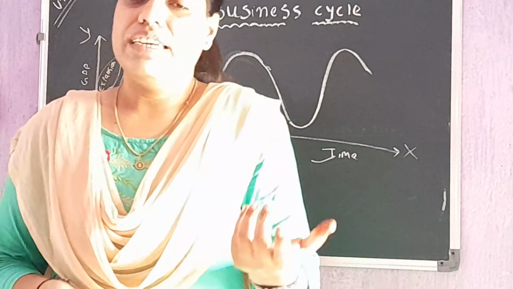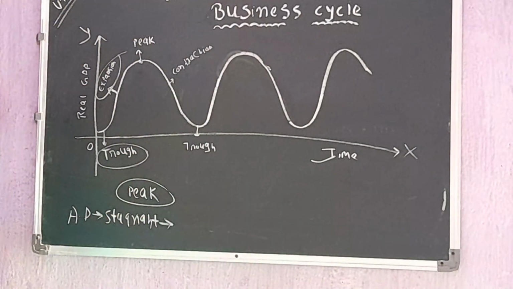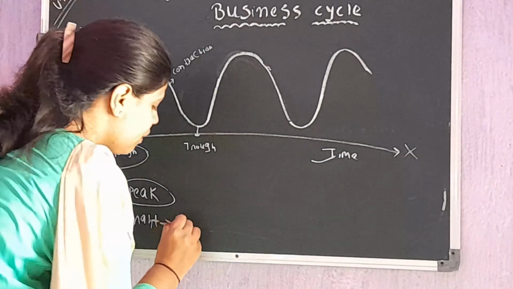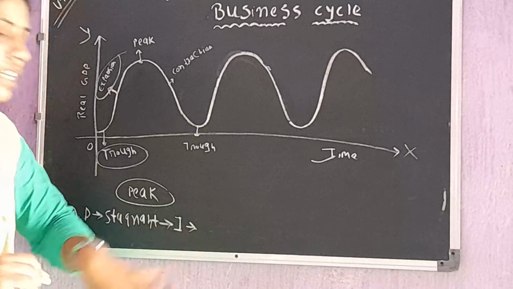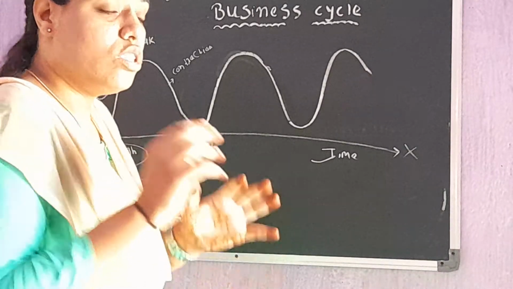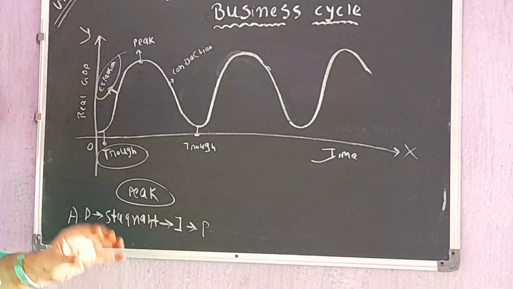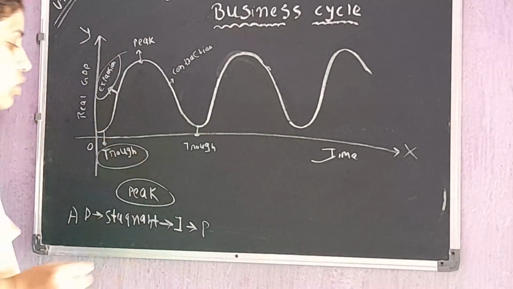They feel that yeah, demand will increase gradually. So they do not decline the level of investment. When they do not decline the level of investment, they do not decline the level of production.